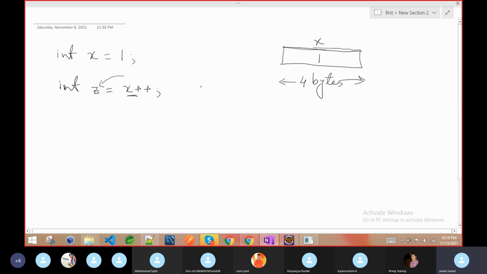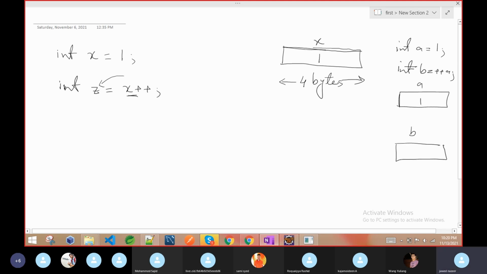So here it depends which operation is performed first, because in the previous case, when we declared a variable int a equal to 1, and then int b equal to pre-increment of a, what happened? The value of a is 1, then we try to increase the value.